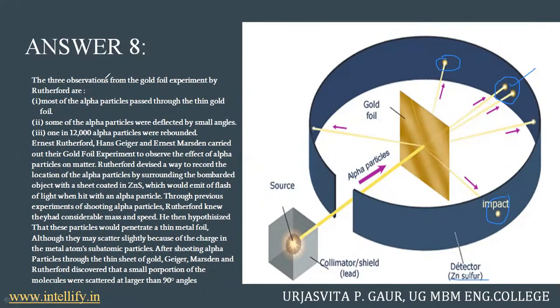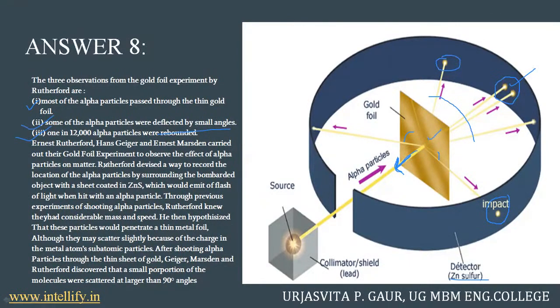Now, the three observations were that most of the alpha particles pass through the gold foil. Yes, we can see most of them passing through the gold foil. Some of the alpha particles were deflected by small angles also. Yes, this was a small angle deviation. Then this was also a small angle deviation from the gold foil. And one in 12,000 alpha particles was rebounded. The one we talked about, that rebounded 180 degrees, retracing its path, was one in those 12,000 alpha particles projected on this gold foil.